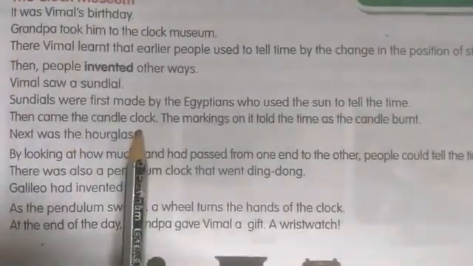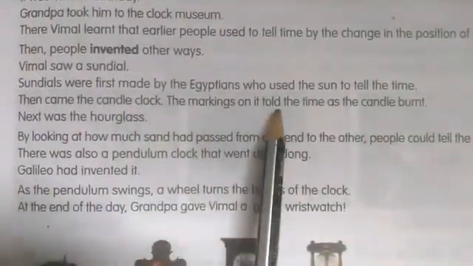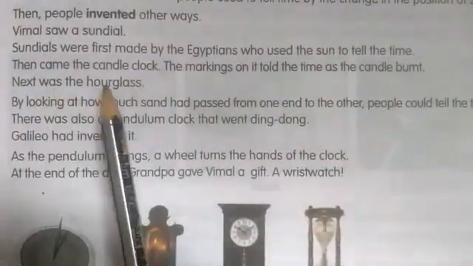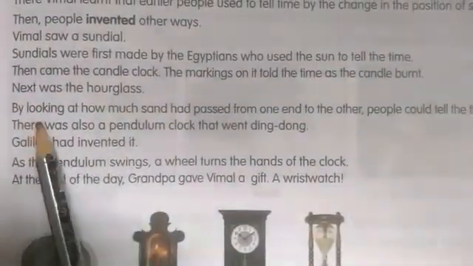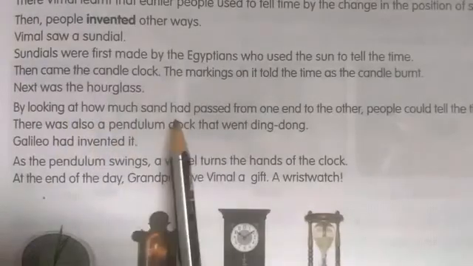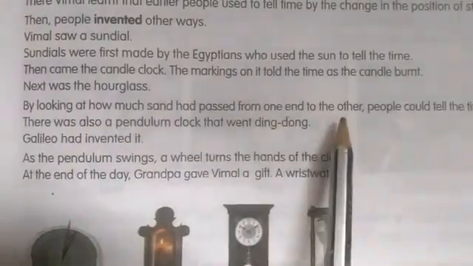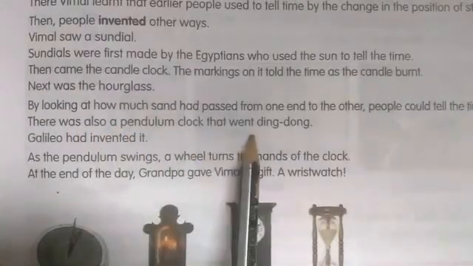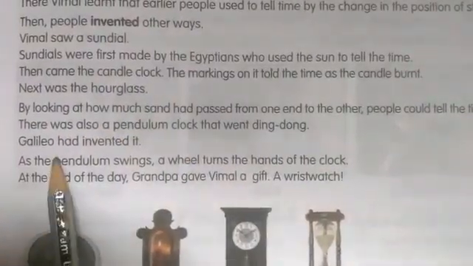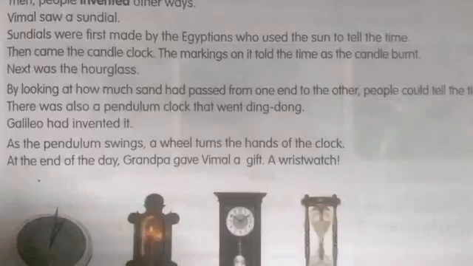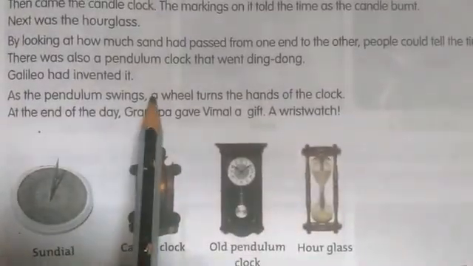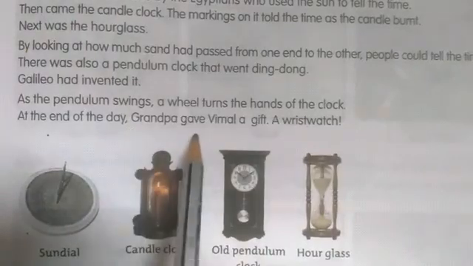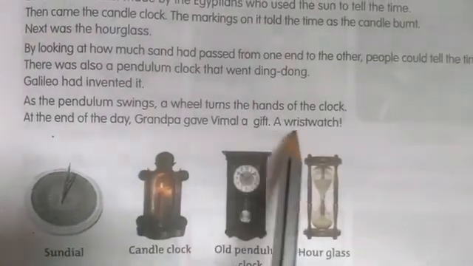Then came the candle clock. The markings on it told the time as the candle burned. Next was the hourglass. By looking at how much sand had passed from one end to the other, people could tell the time. There was also a pendulum clock that went ding-dong. Galileo had invented it. As the pendulum swings, a wheel turns the hands of the clock. At the end of the day, Grandpa gave Vimal a gift of a wristwatch.